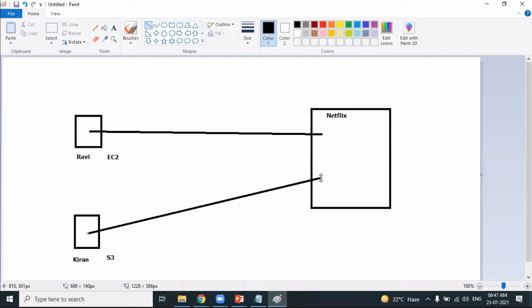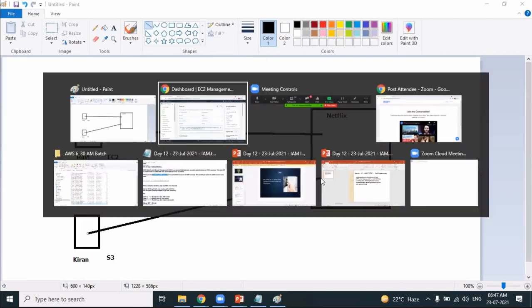How can you provide restricted access to a particular user? That is possible using Identity and Access Management. Using IAM, you can create a new IAM user and, instead of providing full access, provide restricted access to that particular user. So when the user logs in, he will have access only to that particular service. He cannot access any other services. This kind of restricted access to the AWS account can be provided by using the service called Identity and Access Management. Is this clear? Is it meaningful, isn't it?